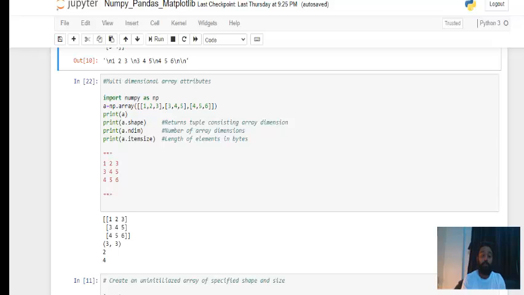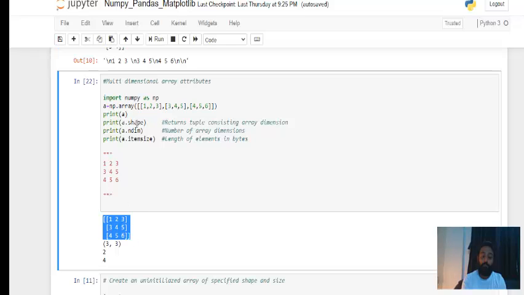First it got printed, so this is the output of the first print statement. Then what is the shape of it? 3 into 3 dimension, it's printed here. It will return a tuple consisting of the array dimensions. So the dimension is 3 into 3, 3 rows, 3 columns. Then we have ndim, the number of array dimensions, 2. I mean, whether it is a single dimensional array, a 2-dimensional array or a 3-dimensional array, ndim will give this.